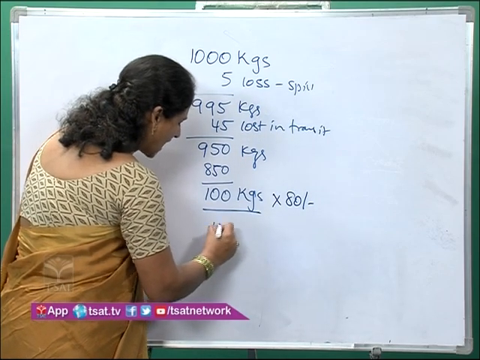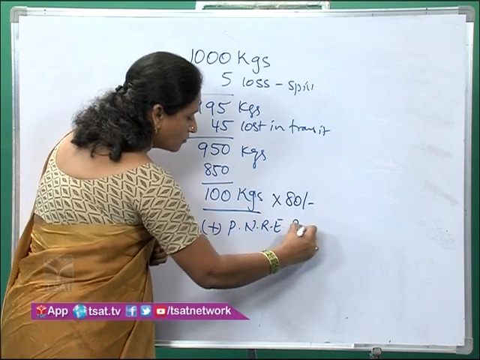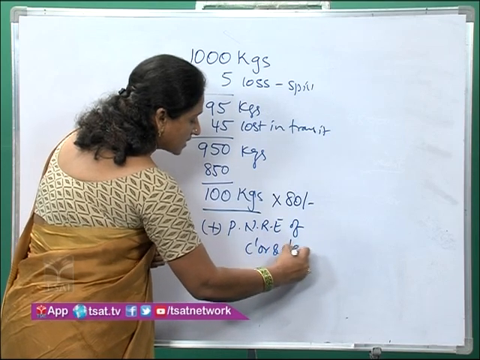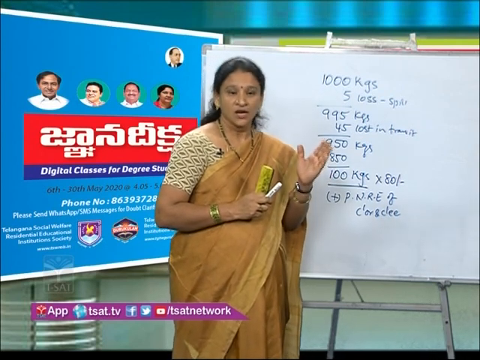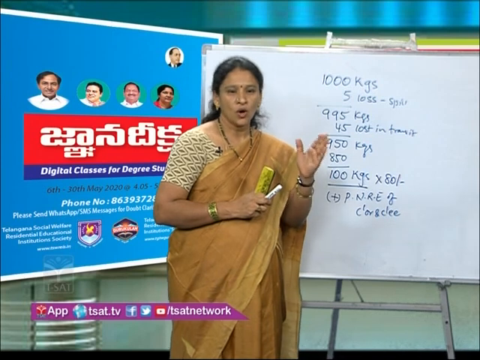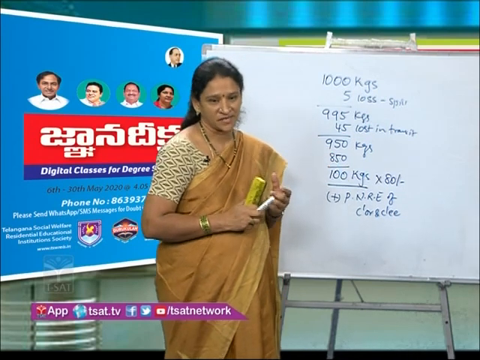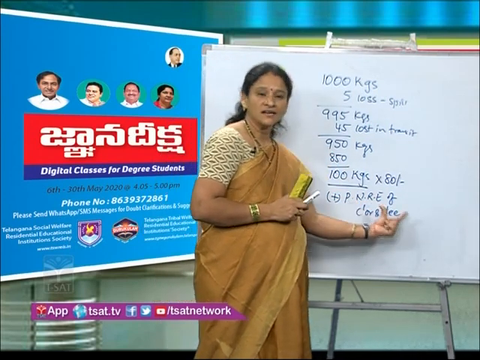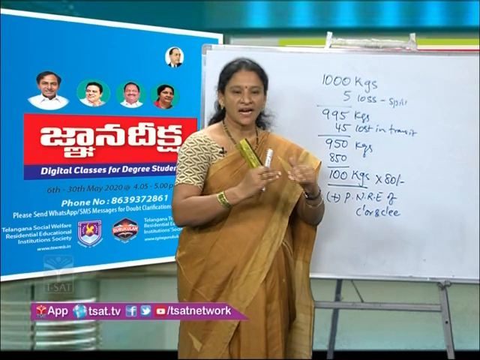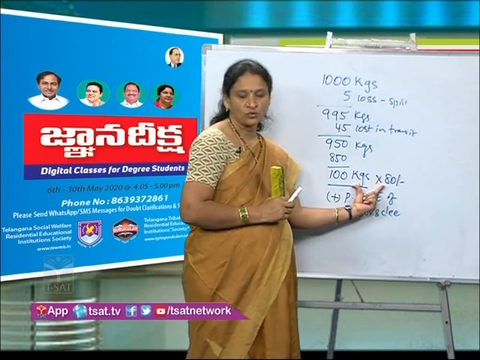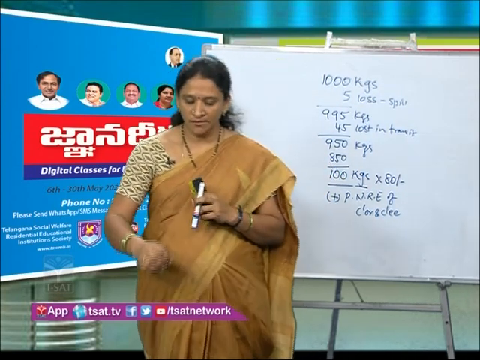And to this he will add the proportionate non-recurring expenses of both consignor and consignee. What are non-recurring expenses? We have already understood: non-recurring expenses are those that occur only one time, one-time expenses. So we take the proportionate non-recurring expenses of the consignor and consignee and add them to the value of the stock left with the consignee. This is the process of valuation of consignment stock.